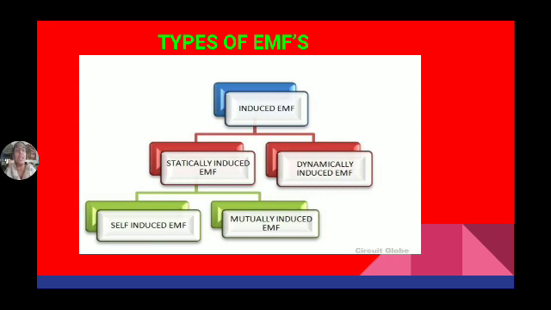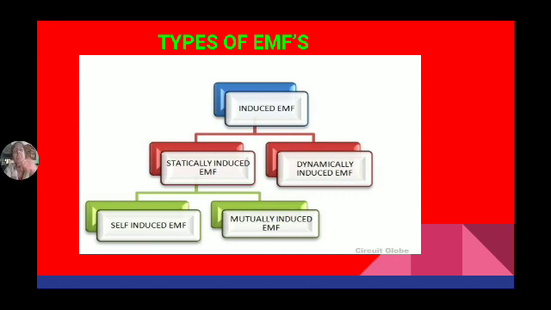Now the statically induced EMF is again classified into self-induced EMF and mutually induced EMF. For developing EMF, the first cause is the change in flux linking with the coil.